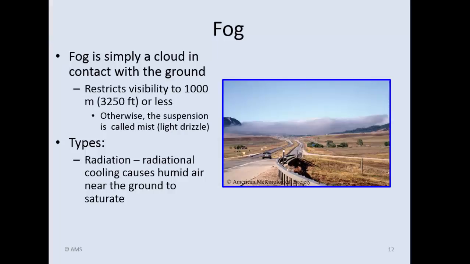The first type I want to talk about here is called radiation fog. And you can see in the photograph on the left, you see this fog in contact with the ground at a valley bottom, which is very typical. Now, typically the way radiation fog forms is at night on a calm, clear evening, typically in a valley.